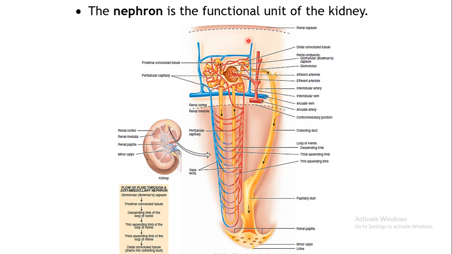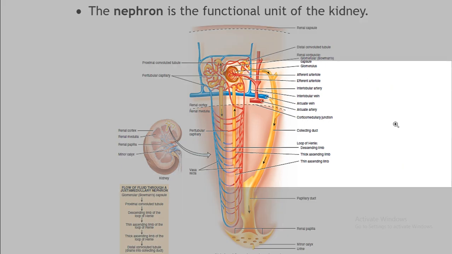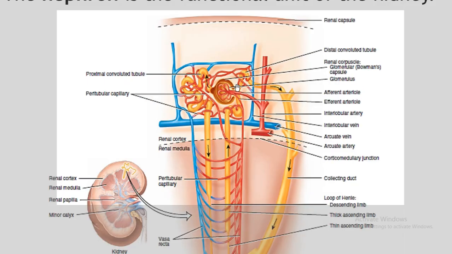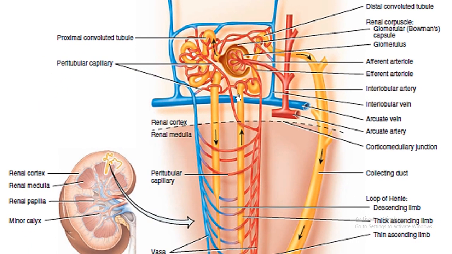Here it is, focusing on one particular nephron. The nephron is the functional unit of the kidney. The main function of the kidney, that is urine formation, is carried out by the nephron. Let us have a close look at the nephron.